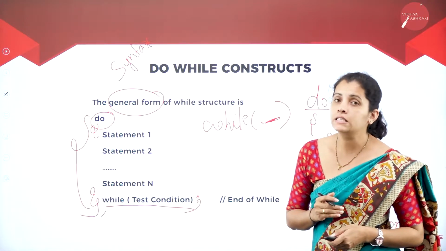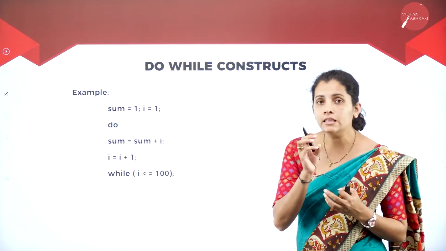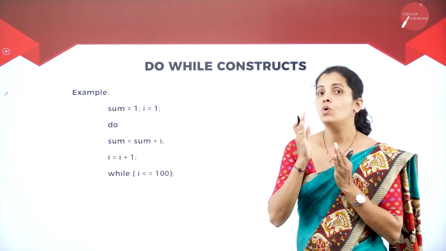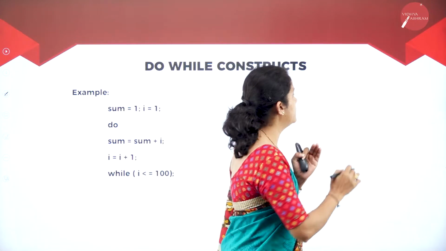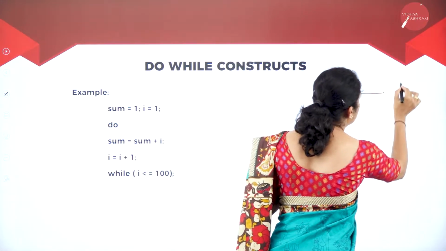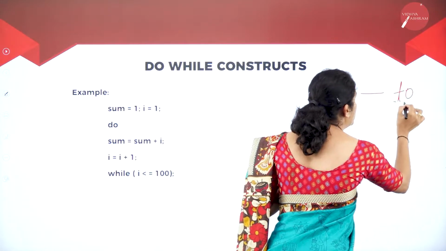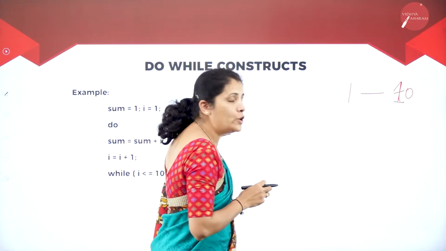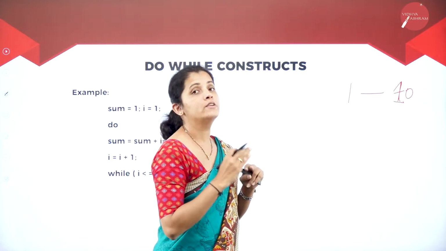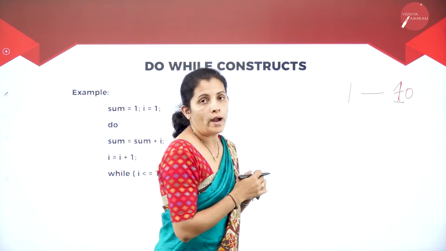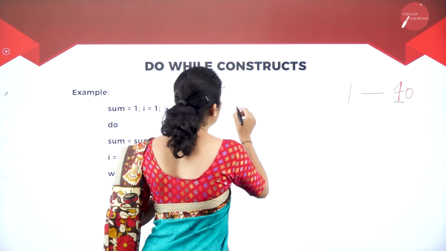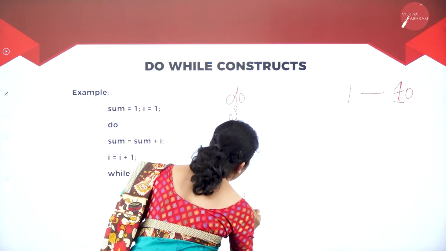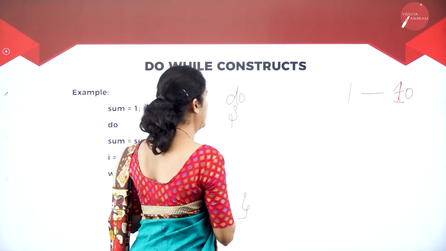Moving further, let's consider an example. Think that I want to print natural numbers. How many numbers do I want to print? That is from 1 to 10. I want to print natural numbers. For that reason, instead of using the while loop, I'm going to take do. Then at the end, I'm going to write the while condition.